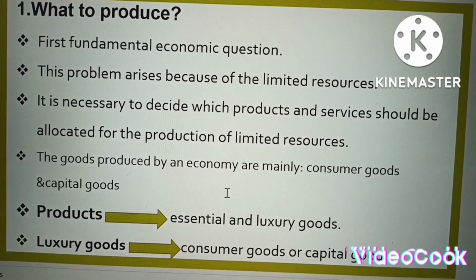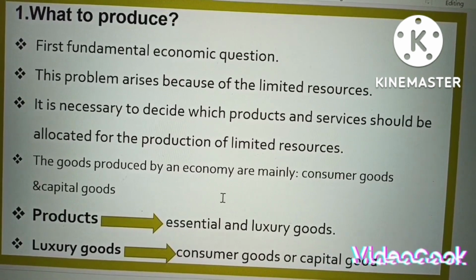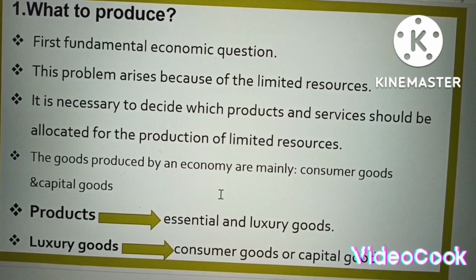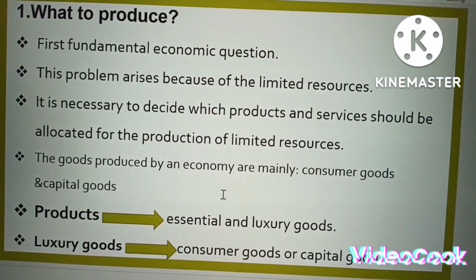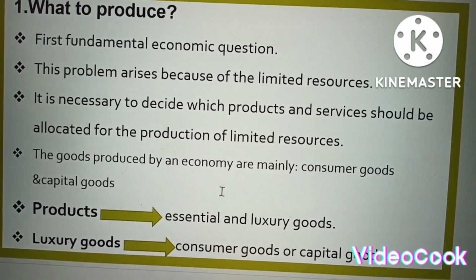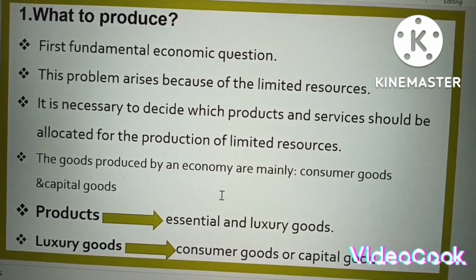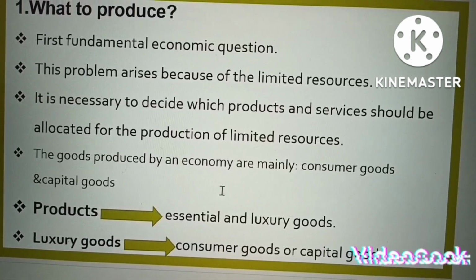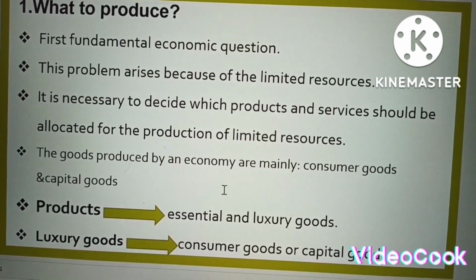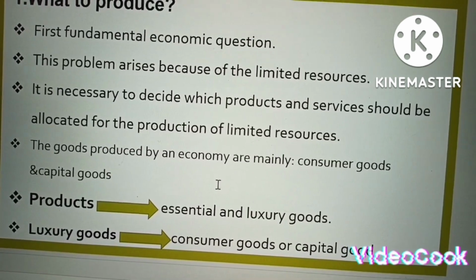It is necessary to decide which products and services should be allocated production from limited resources. The goods produced by an economy are mainly consumer goods and capital goods, essential goods and luxury goods.